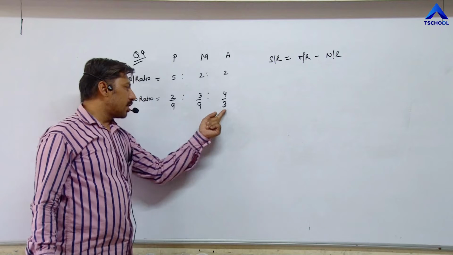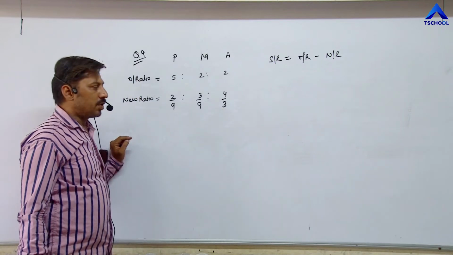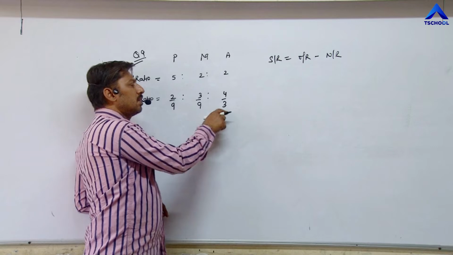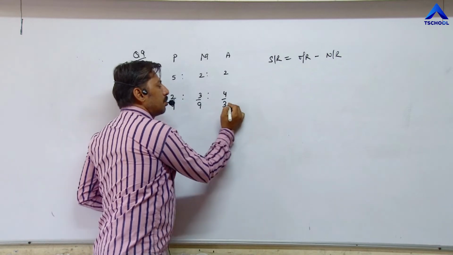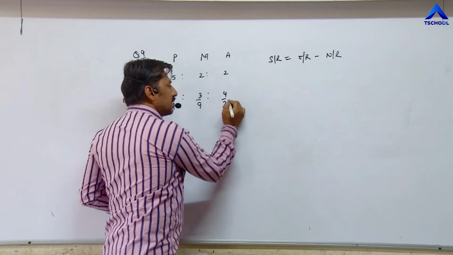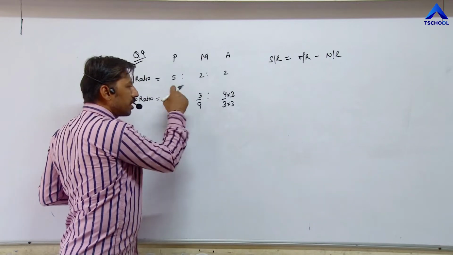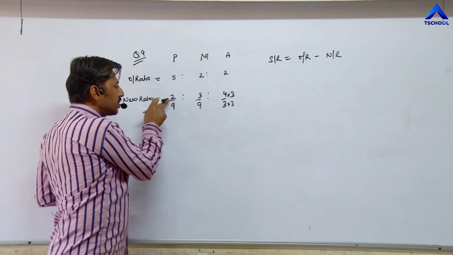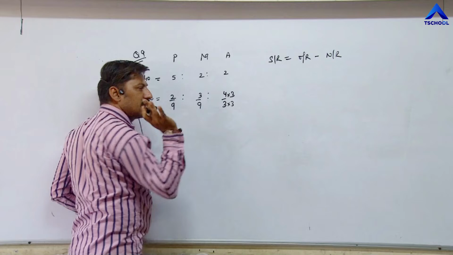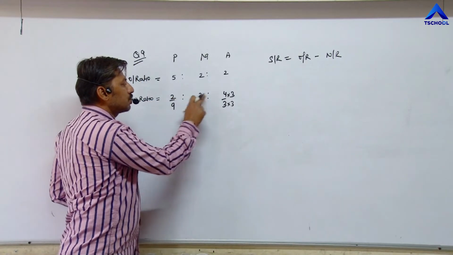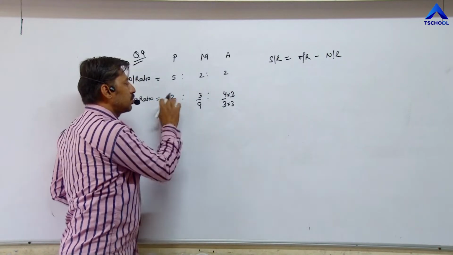Here the denominator is not the same, so first of all we have to equalize the denominator, converting this 3 into 9 by multiplying with 3, and the same in the numerator. It becomes 9, 9, 3 threes are 9. Now it becomes equal, so the ratio is 2 is to 3 is to 4 threes are 12, that is 2 is to 3 is to 12.